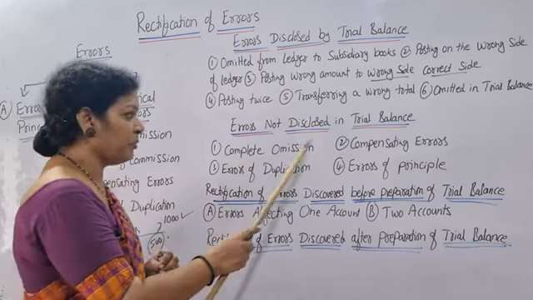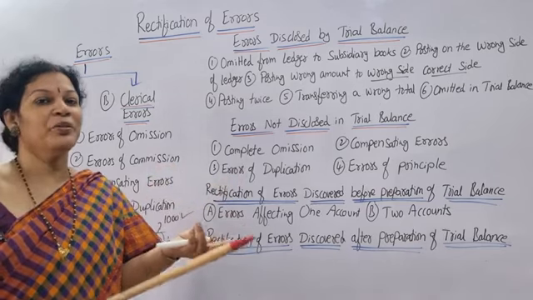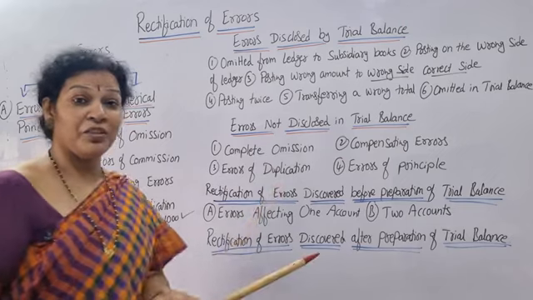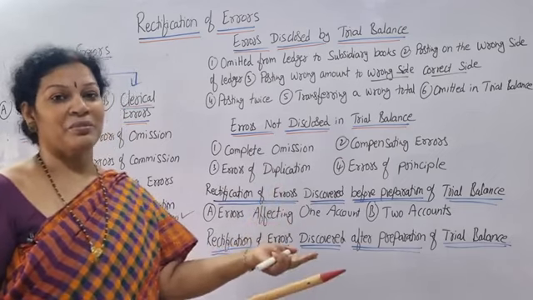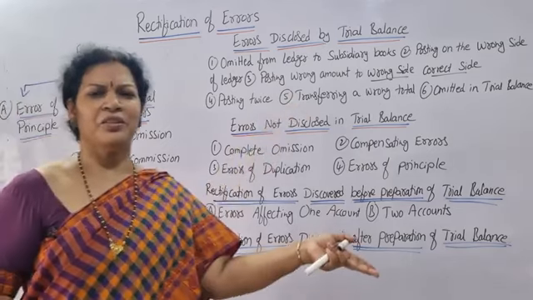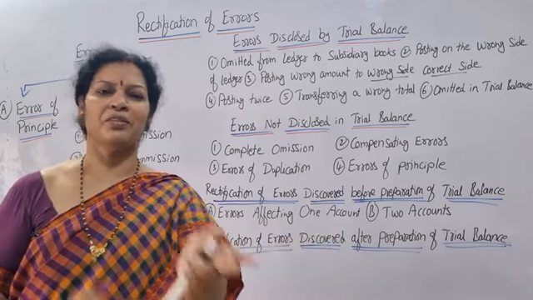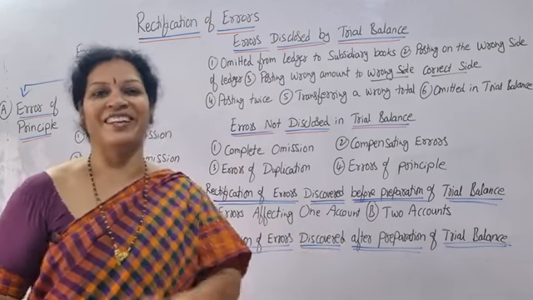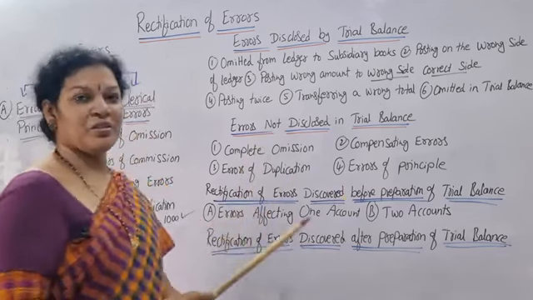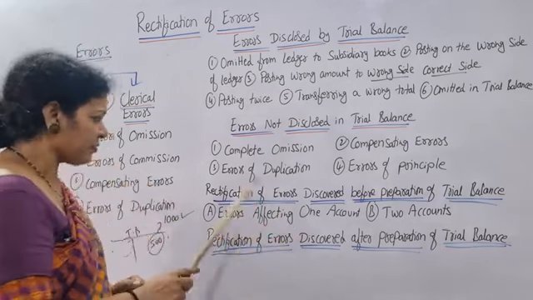That is complete omission. Compensating errors also: one mistake is covered by another mistake. How do you come to know? This is also very difficult to understand. Error of duplication also sometimes. And error of principle, if the principle is not followed: the basic journal entry goes wrong, then ledger, trial balance, everything is systematically followed wrongly. So these are the 4 types of errors which are not disclosed in the trial balance. Okay. Now one more important thing you must understand.